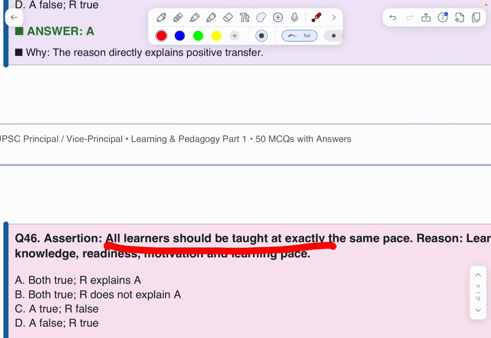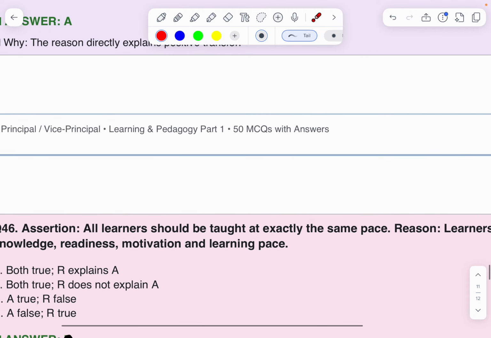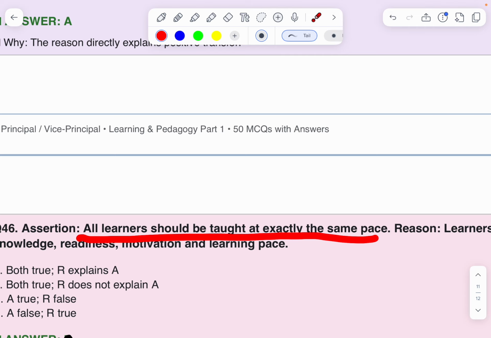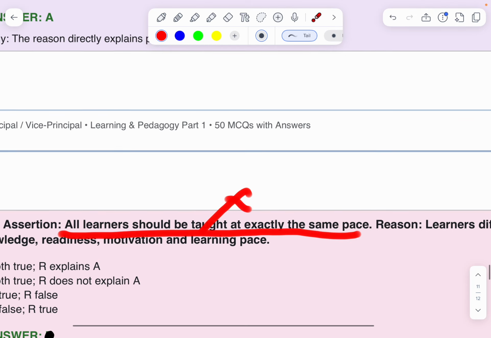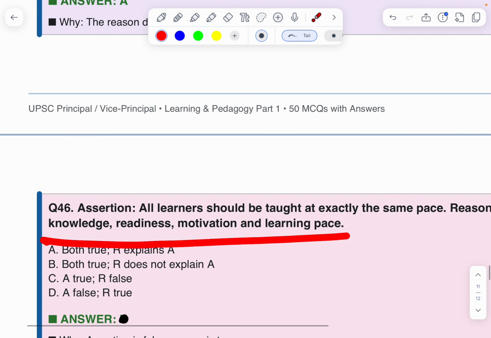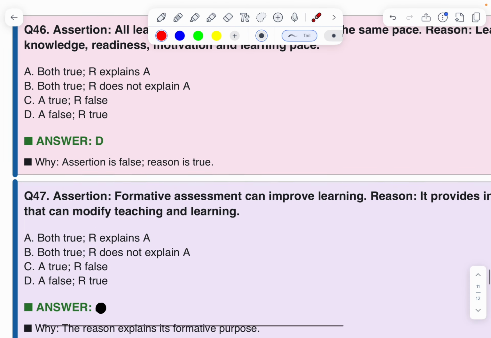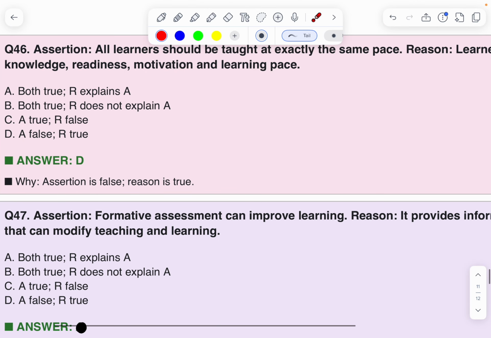Assertion. All learners should be taught at exactly the same pace. It's wrong. Reason. Learners differ in prior knowledge, readiness and motivation. This is correct. A is false, reason is true. D, yes, correct.